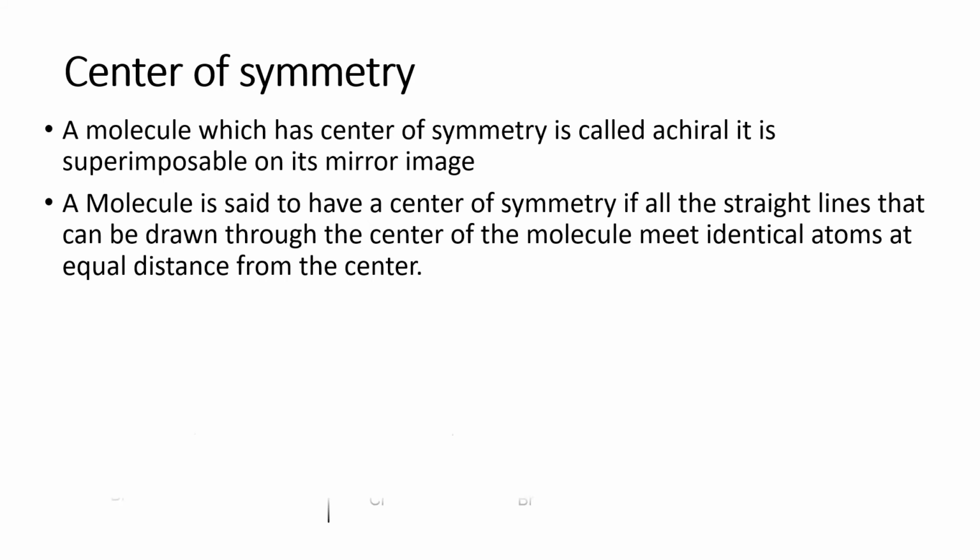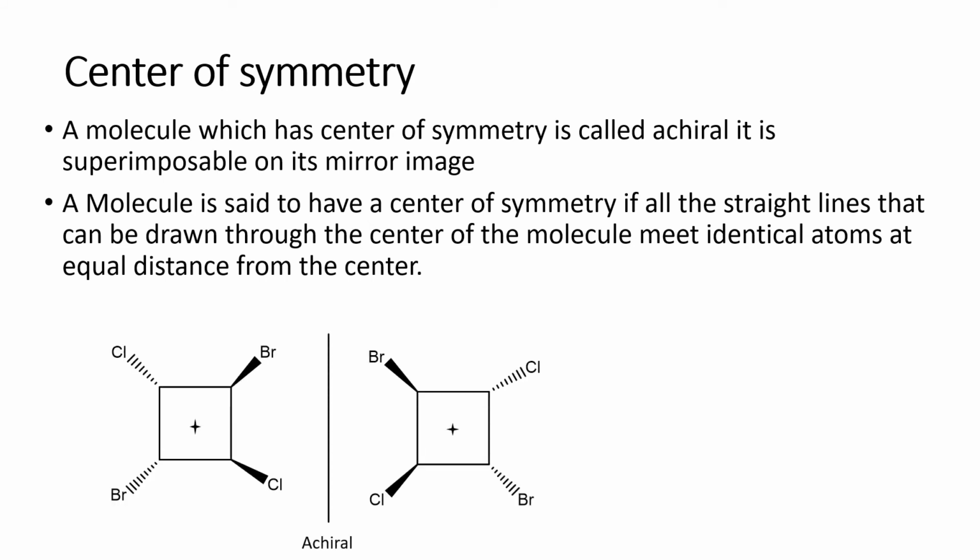So the next one is called center of symmetry. So what is the center of symmetry? Suppose this is the bromine. I draw an imaginary line from bromine to the center of the molecule and extend it to the other side.